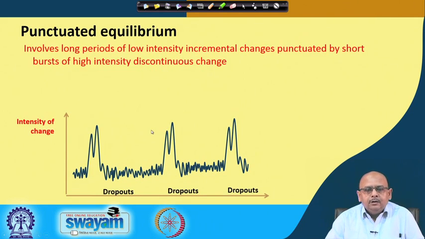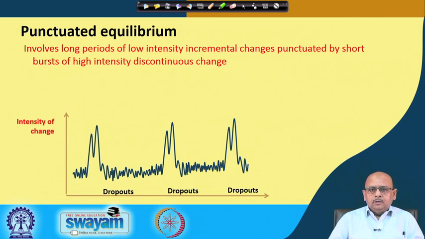Now, here it is made very clear what punctuated equilibrium actually is. So, this concept of punctuated equilibrium actually suggests that both of them are possible, continuous change as well as discontinuous changes, right.